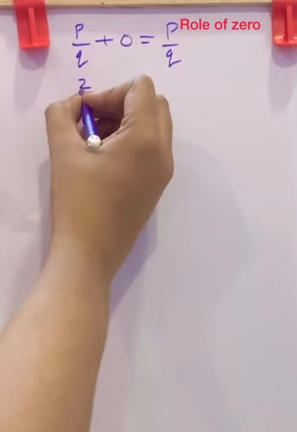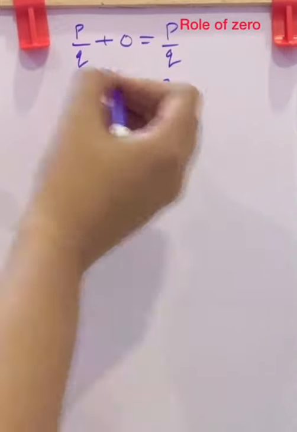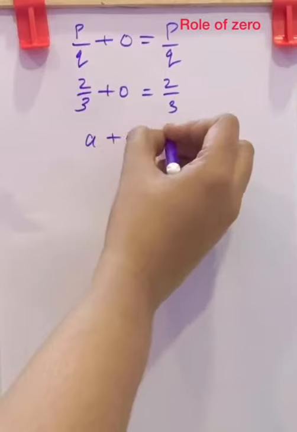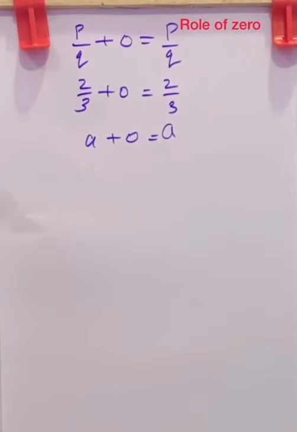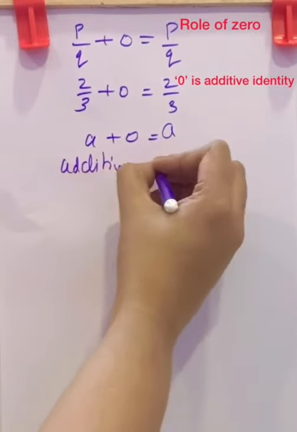That is, if it is 2 by 3 plus 0, you will get the same fraction 2 by 3. Generally, we can say A plus 0 is equal to A. 0 is called the identity for the addition of rational numbers. That is additive identity. 0 is additive identity.